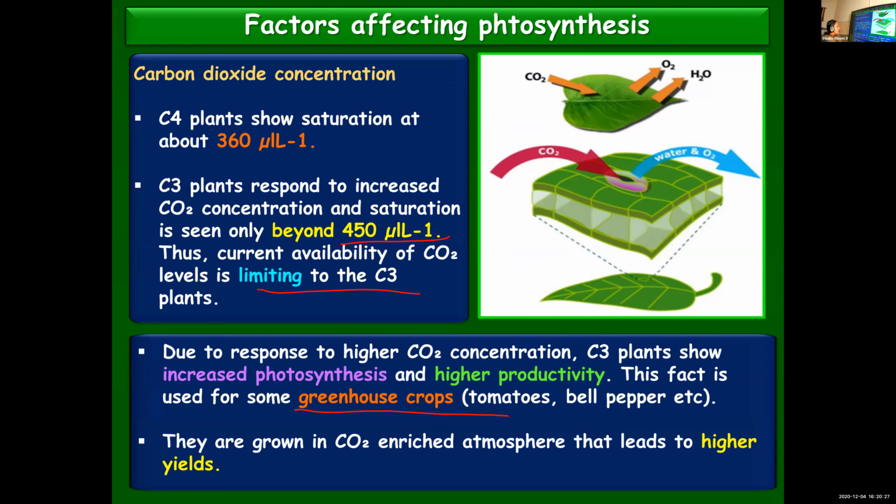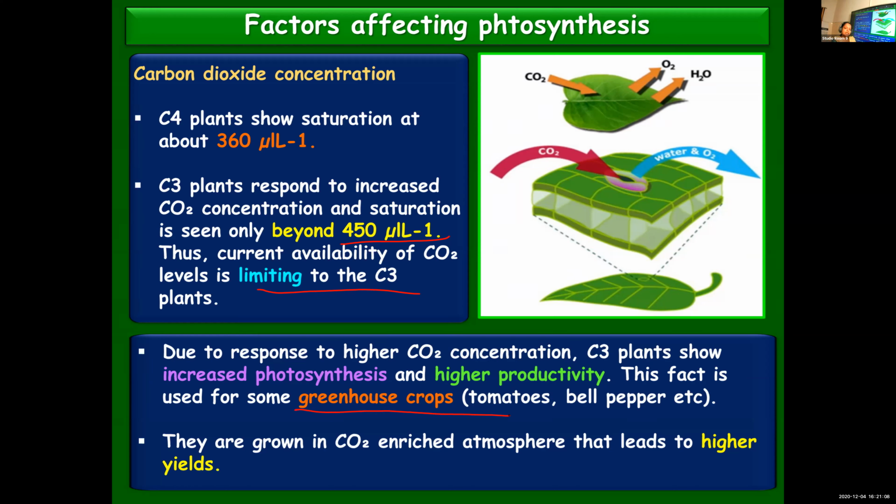So in case of greenhouse crops like tomatoes and bell peppers, it is applicable because they respond to higher carbon dioxide concentration, and they show increased photosynthesis and higher productivity, and they are grown in carbon dioxide enriched atmosphere, leading to higher yields. So you know that, children, with increase in the levels of carbon dioxide, rate of photosynthesis increases. And I told you, only beyond a particular limit, when continued for a long time, it can be damaging. Other than that, with increase in the concentration of carbon dioxide, rate of photosynthesis also increases.